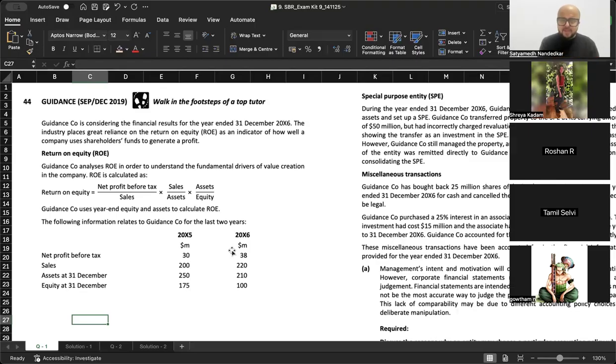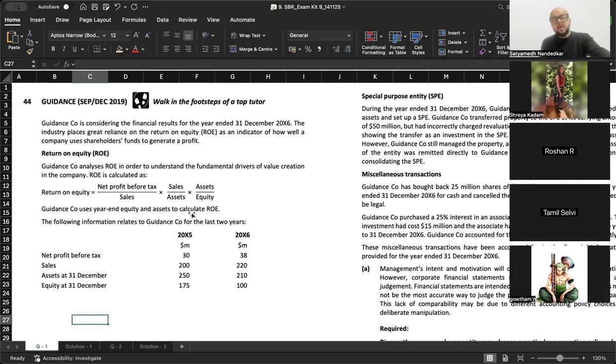ये जो approach है ना, slightly modified, this becomes the DuPont analysis. सो अगर आपने कभी CFA वगैरह किया तो वहां पे that DuPont analysis is there, and exactly ऐसा फॉर्मूला नहीं है, it's a little थोड़े changes है उसमें, but this is basically that what they are saying is what is the total return generated on equity. See, अगर आप observe करो, net profit upon sales into sales upon assets, sales sales cancel, asset asset cancel, बचता क्या है, net profit before tax upon equity बचता है आपके पास.